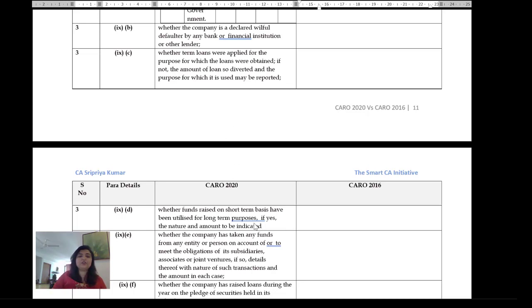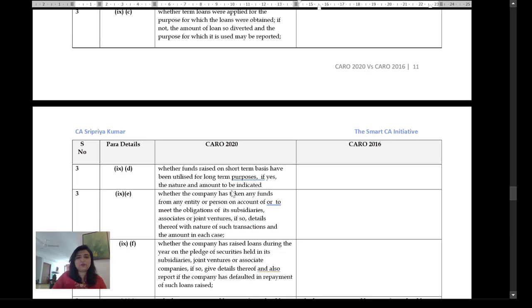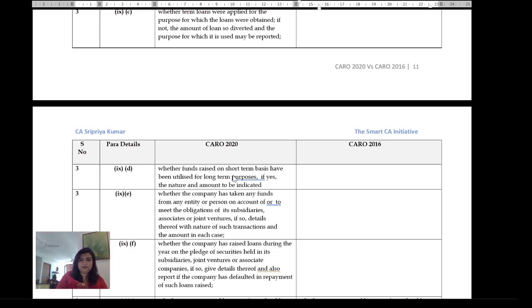Whether funds raised on a short-term basis have been used for long-term purposes. If yes, the nature and the amount to be indicated. So you've taken a cash credit and then used it for something else, then there is an issue. Whether the company has taken any funds from any entity or person on account of or to meet the obligations of its subsidiaries, essentially diversion of funds. If so, details thereof with the nature of such transactions.